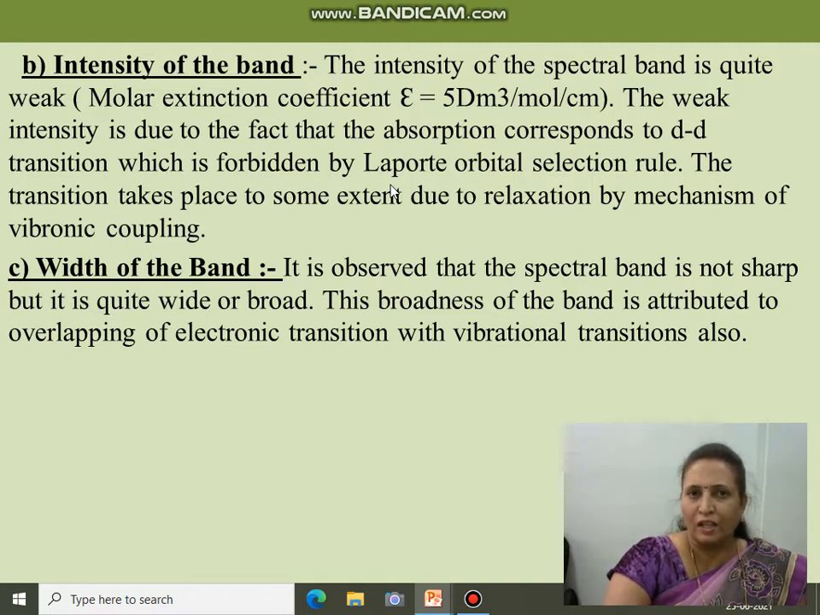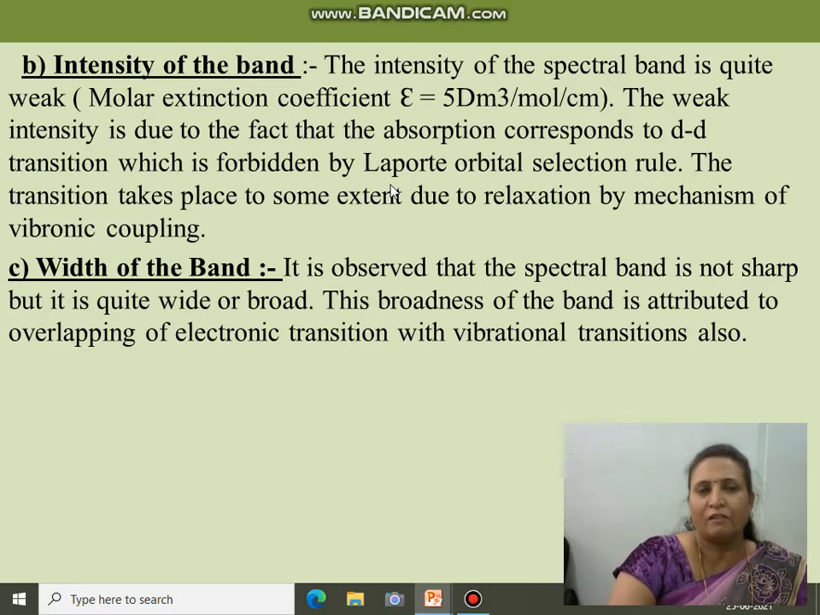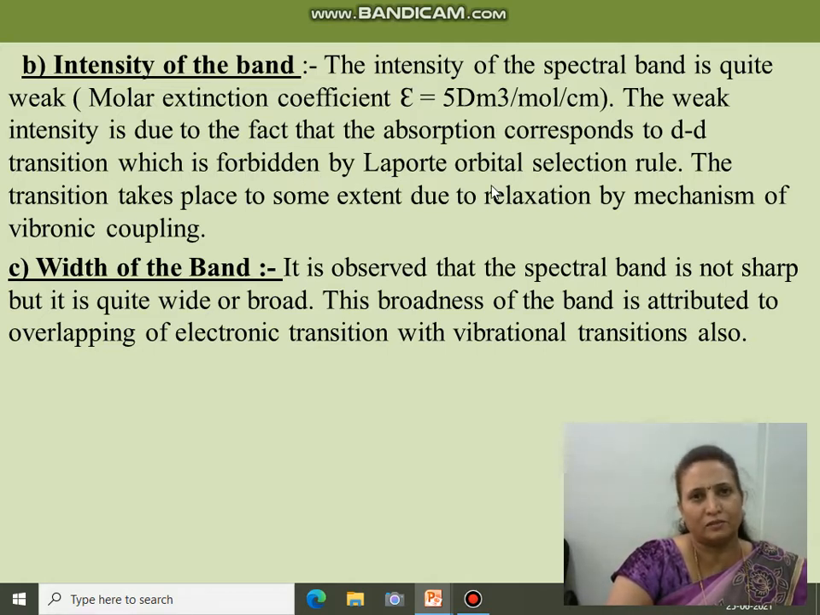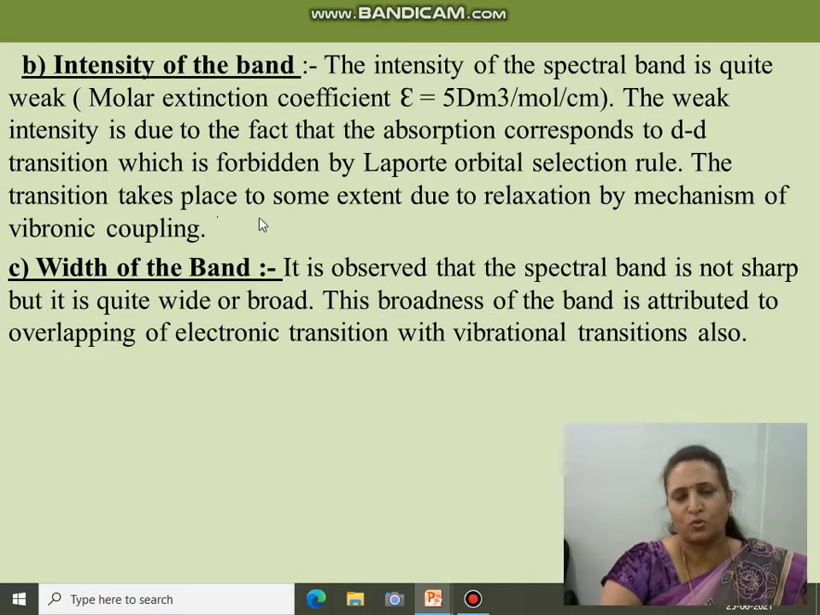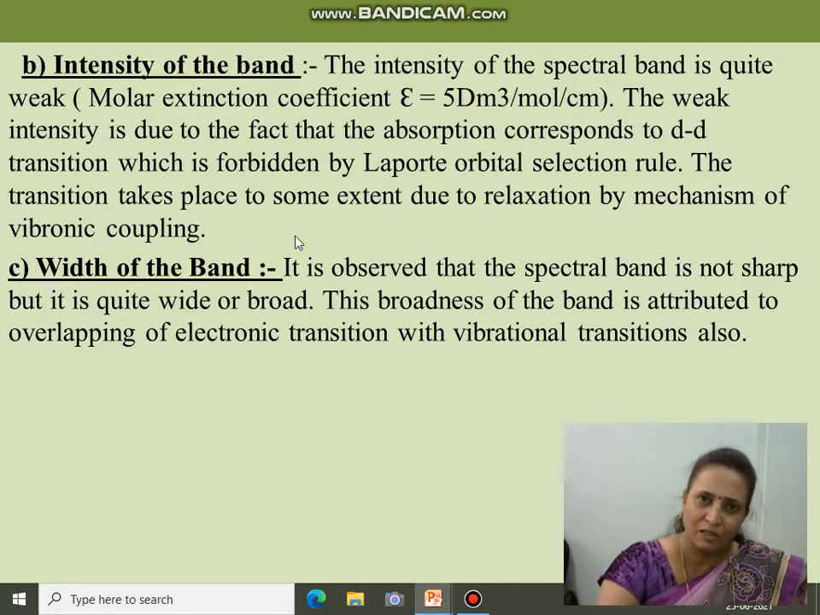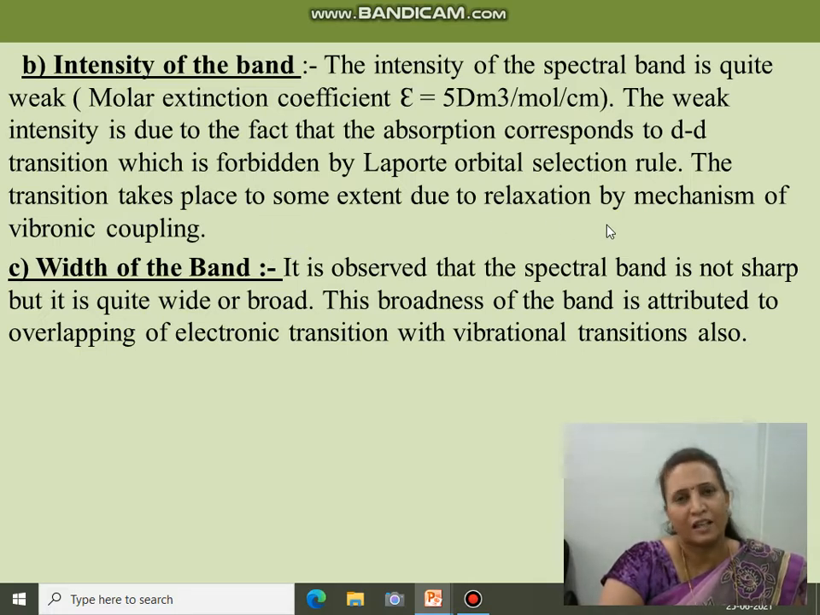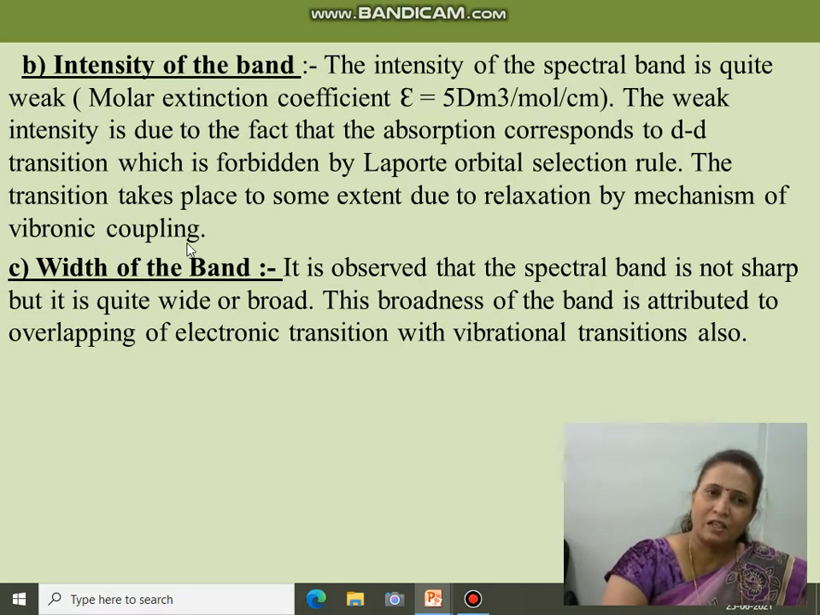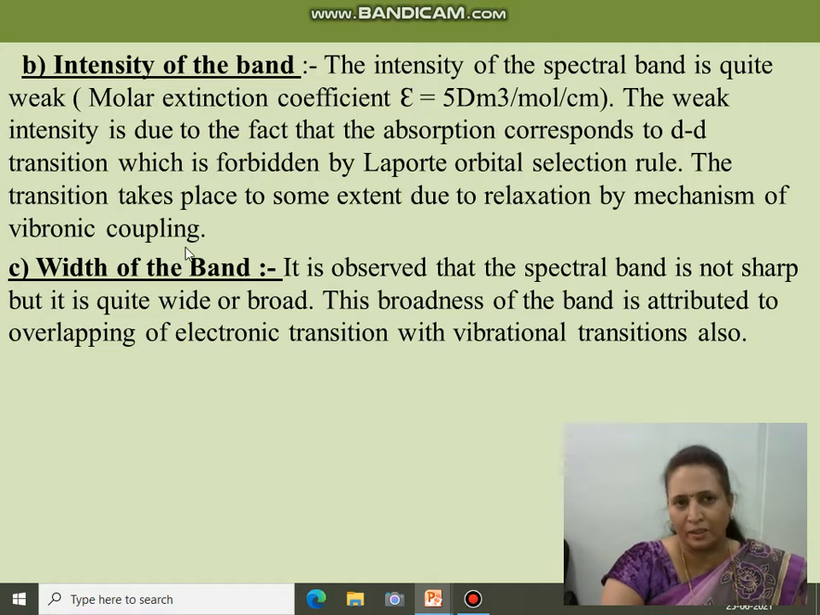It allows only those transitions which have a change in azimuthal quantum number of either +1 or -1. A forbidden transition means the change is either 0 or more than ±1. So as it is a Laporte forbidden transition, we get weak intensity. Still, the transition takes place to some extent. This is due to relaxation of the rule by the mechanism of vibronic coupling. In the previous lecture, we discussed this vibronic coupling.